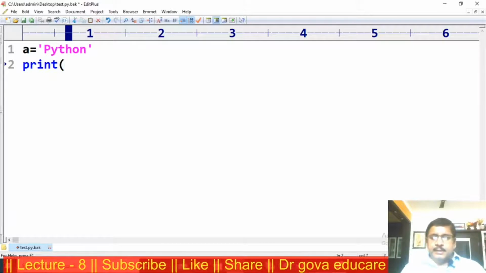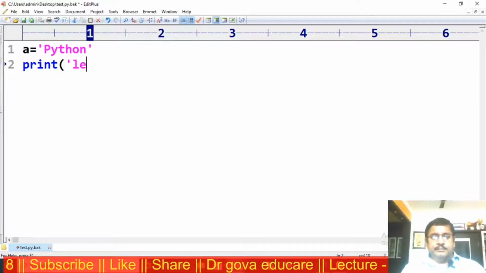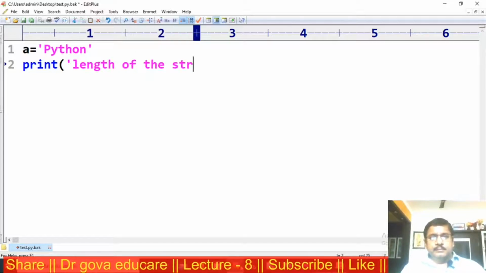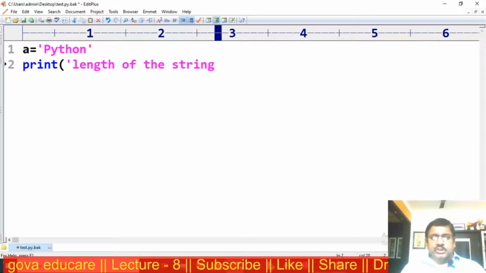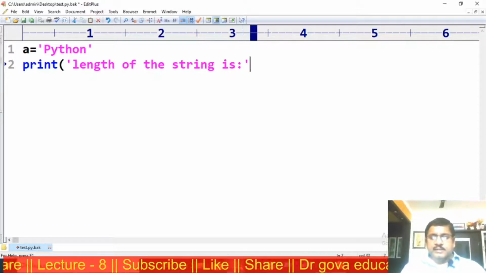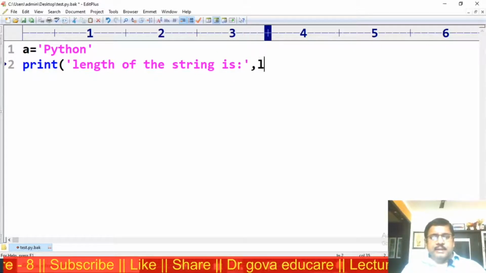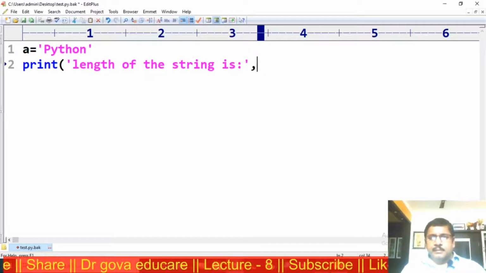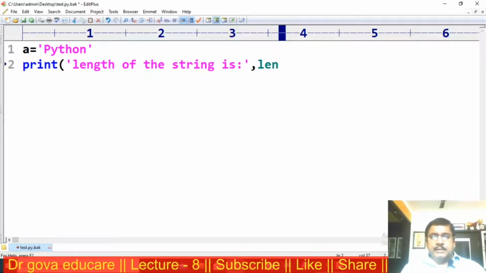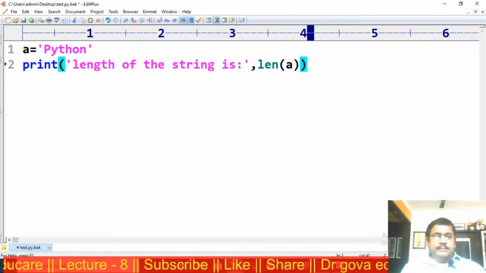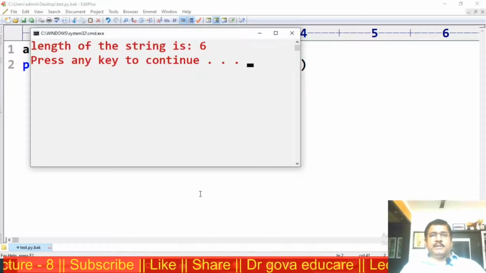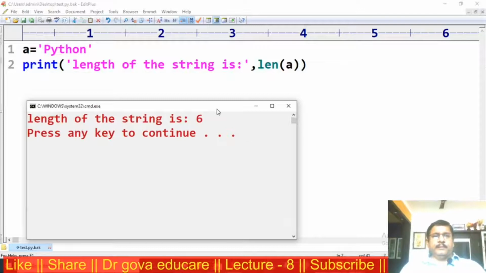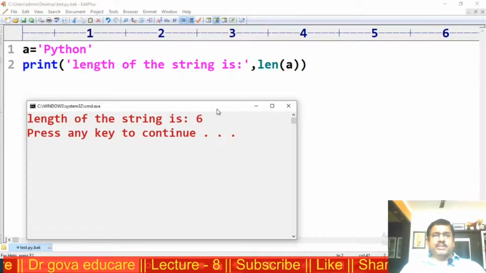Print, length of the string is, len of A. The length of the string is 6.